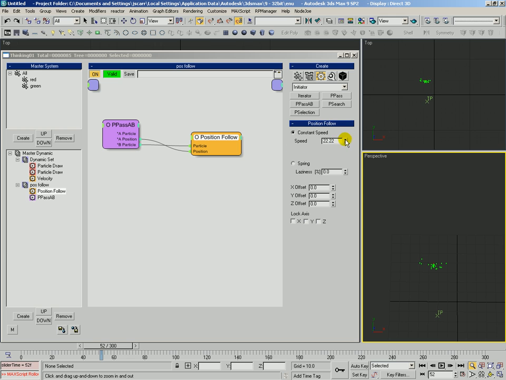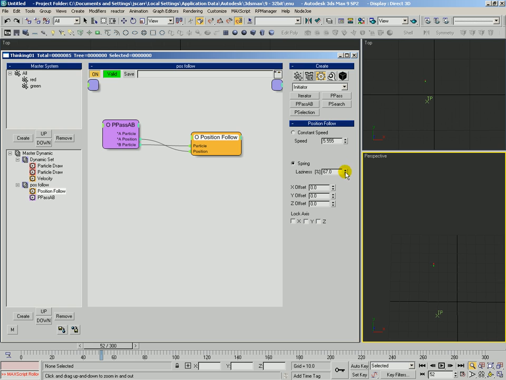Right now our constant speed, again, is still too high. Let's try this other method. Instead of constant speed, let's use a spring. And you can see right away those green particles jump right in behind. That's because our spring laziness is 0. There's no spring effect.